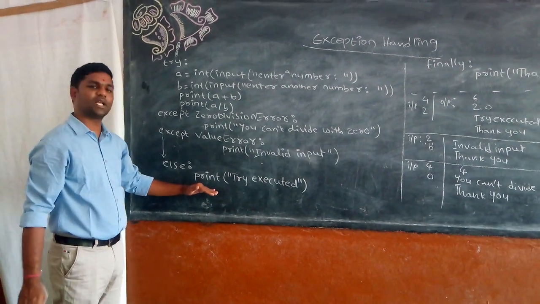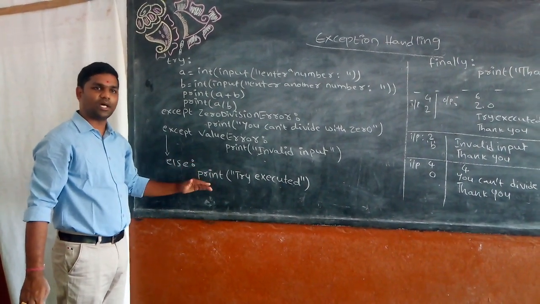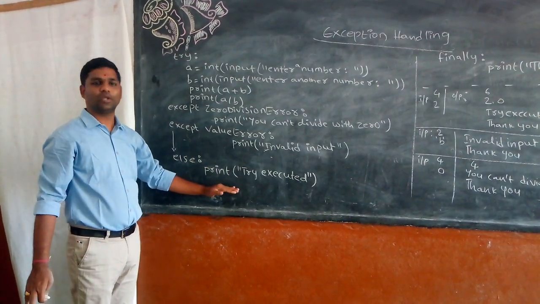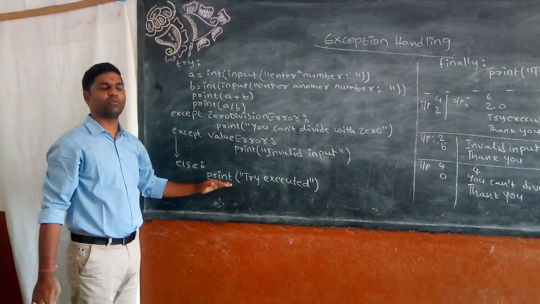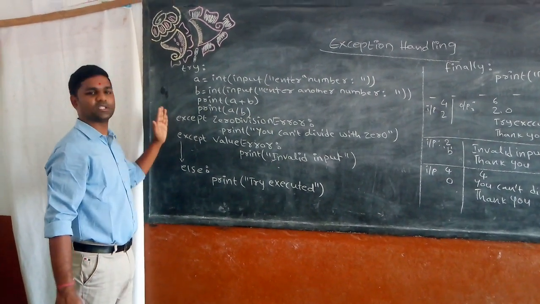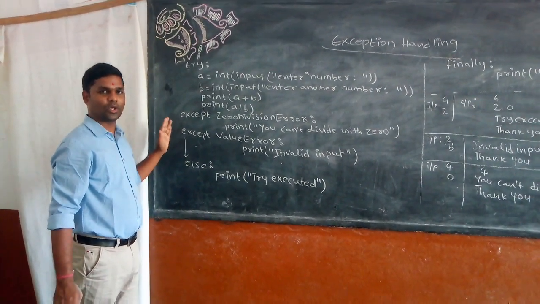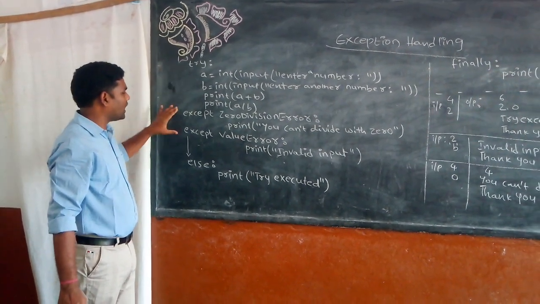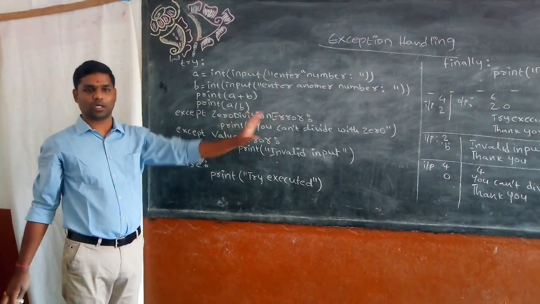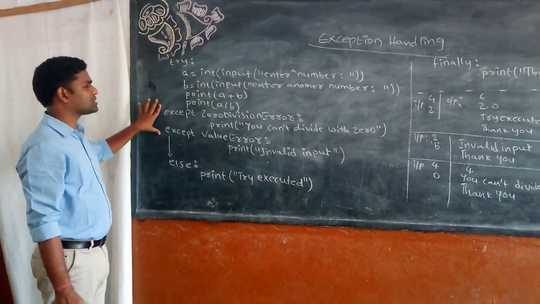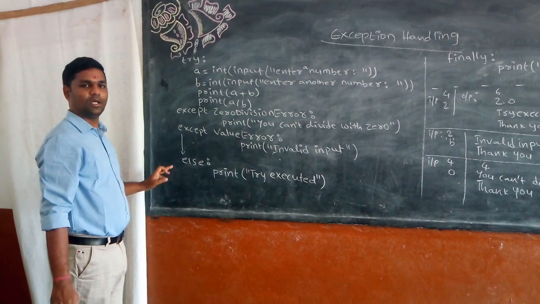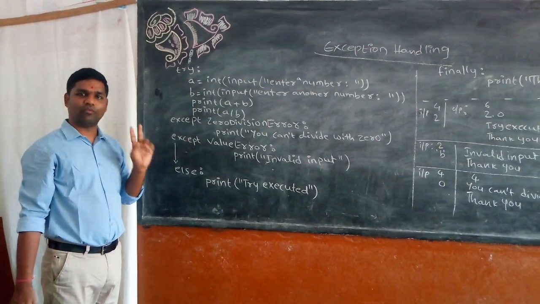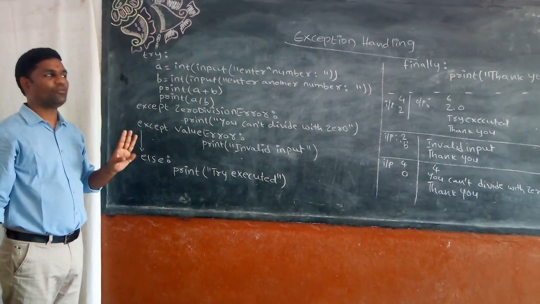But when will the else block get executed? Only whenever the try block is executed successfully will the code go to the else block. Otherwise, code will go to one of the exceptions. This is how we can use try, except, else and finally blocks. You can add more exceptions between try and else, but you can have only one try, only one else and only one finally block.